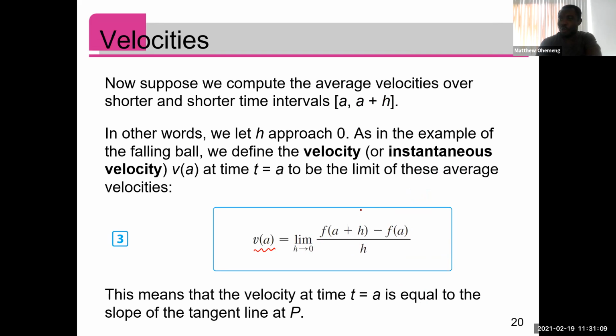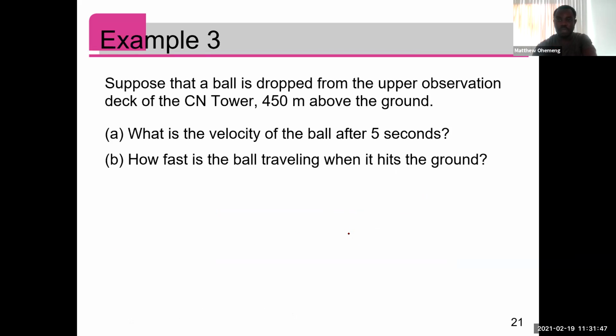That's why we got the name, the derivative, because that same limit occurs in several different function forms. If it's called a position function, that limit is called instantaneous velocity. If f is just an equation of a curve, that limit is called the slope of a tangent line, and so on and so forth. So the same formula occurs here. Please, any questions here? Okay. So it's the same idea as I said, don't think too much about this. It's the same thing, just that the name of f changes, but same limit, right?